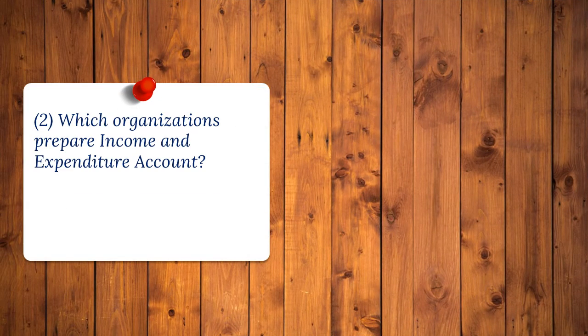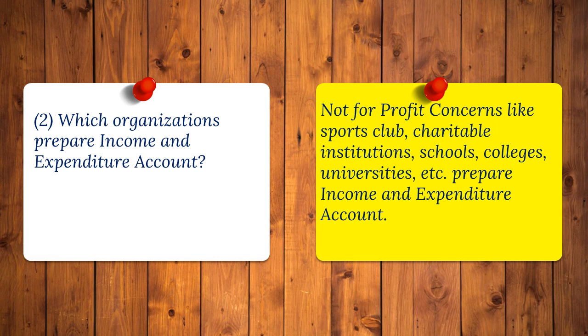Which organizations prepare income and expenditure account? Answer: Not-for-profit concerns like sports clubs, charitable institutions, schools, colleges, universities, etc., prepare income and expenditure account.